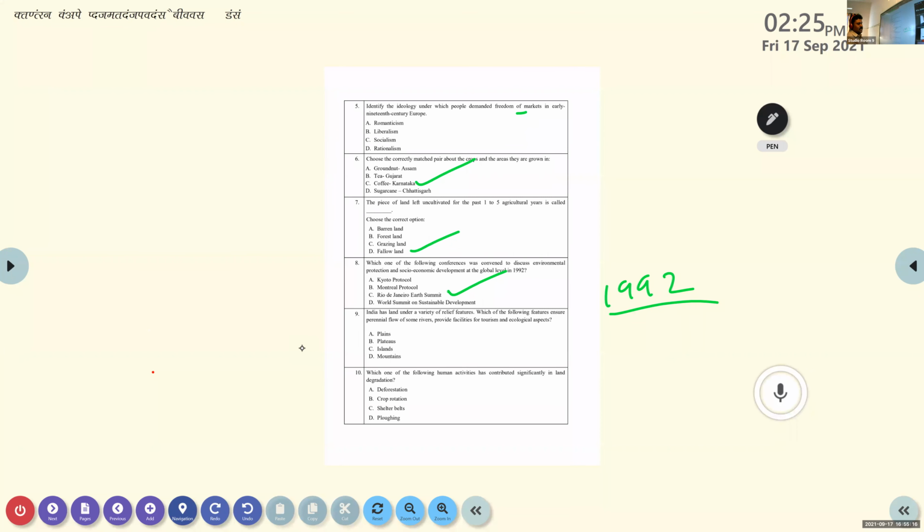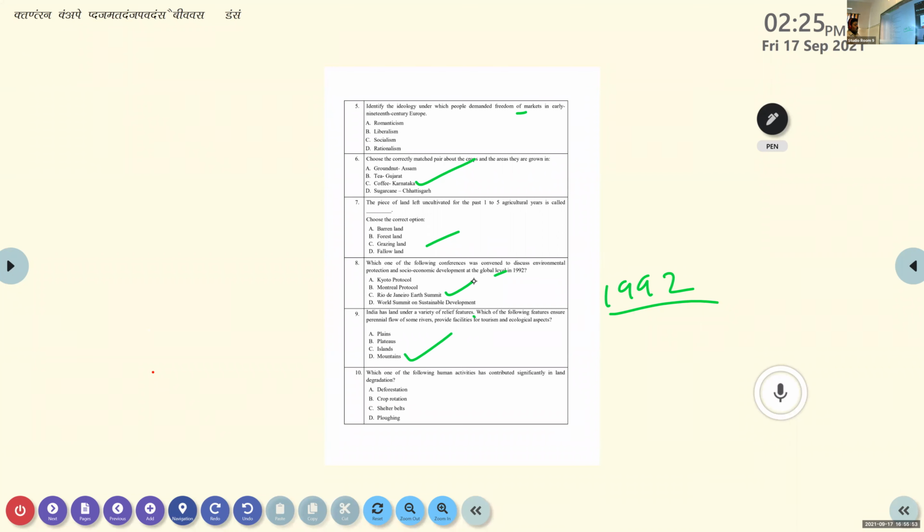Okay. Others? Plateaus. Okay. Perennial rivers are basically in South India. Basically, Southern India is constituted of the Deccan Plateau. But the answer is not that. Mountains. Yeah, perennial flow of some rivers. Basically the mountains and rivers create a special atmosphere, right? To convert one area into a tourist spot, mountains. Okay, so you can mark that answer, mountains.